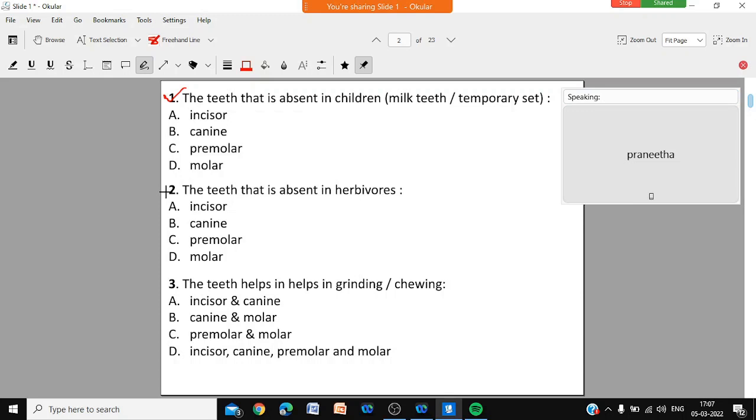Question number 2, the teeth that is absent in herbivores. Those animals which are not eating flesh, grass eating animals, the teeth that is absent in herbivore. Again, incisor, canine, premolar, molar. Write only question number 2 and the option. The teeth that is absent in herbivorous animals.